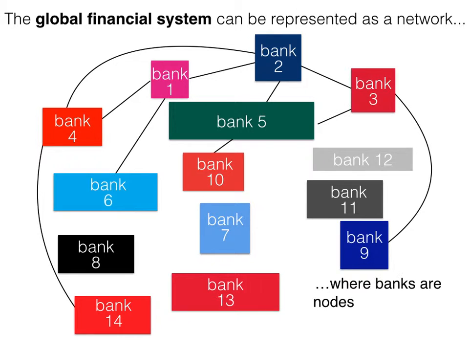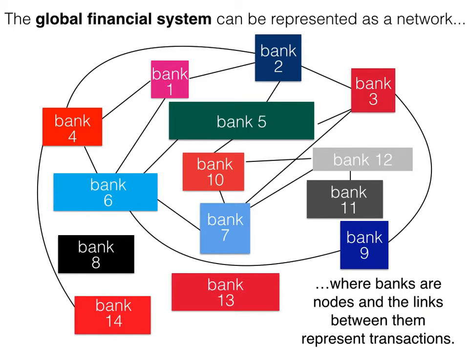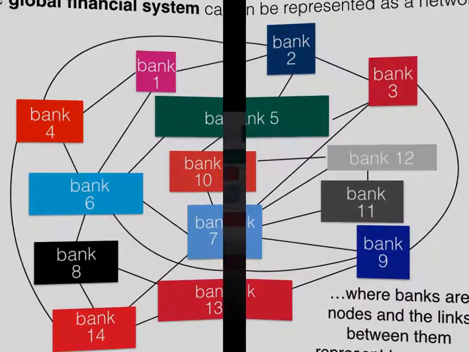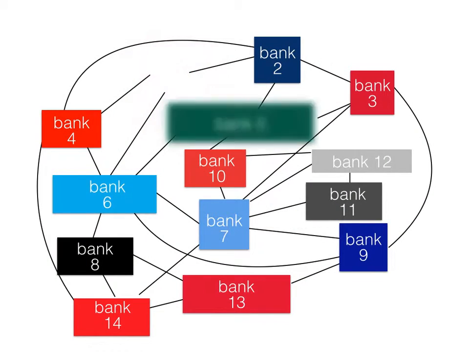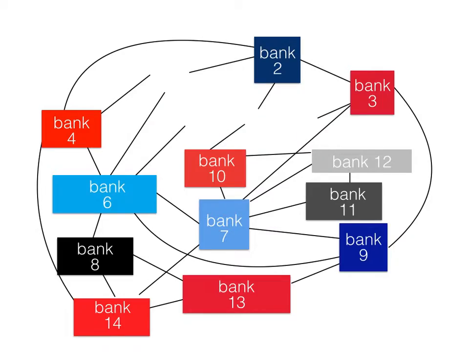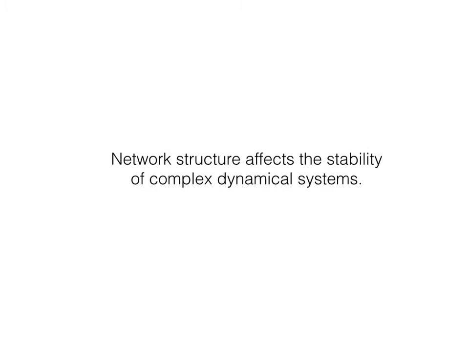The global financial system can be represented as a network, where banks are nodes and the links between them represent transactions. Sometimes banks fail, with knock-on effects for the whole network. Network structure affects the stability of complex dynamical systems like the financial network. We need to understand how.